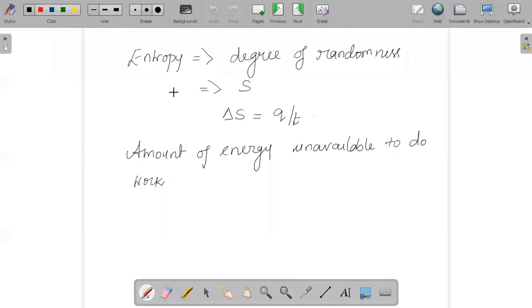So entropy immediately says that it is randomness. The amount of energy which is unavailable for doing any sort of useful task, or the amount of energy which is unavailable for any reaction to take place, we call that entropy, and it is denoted by the symbol S.